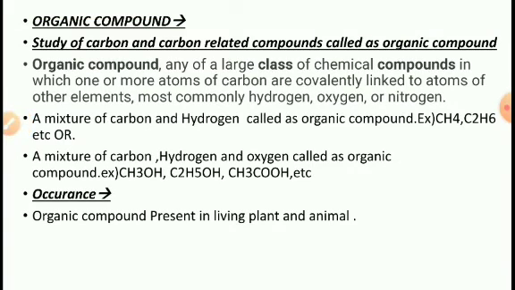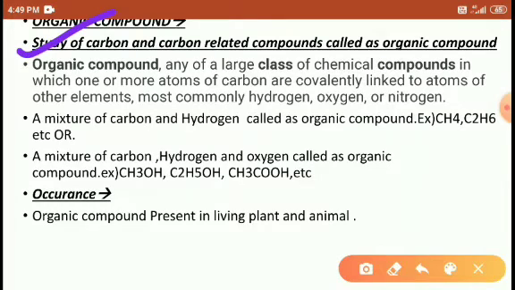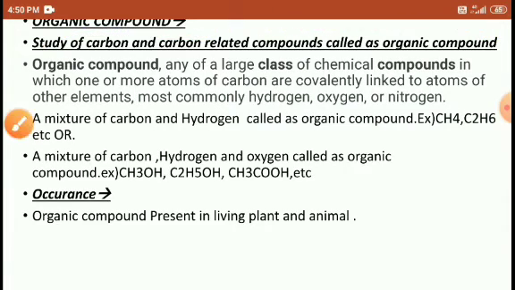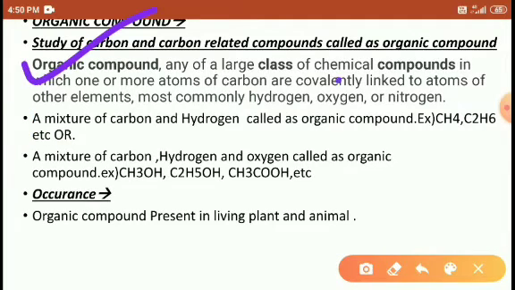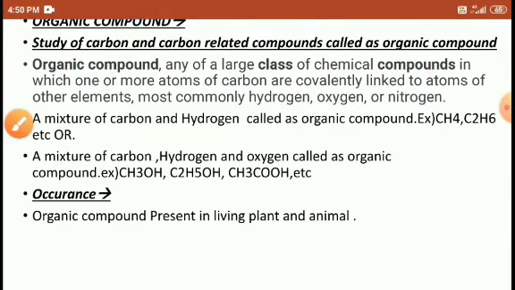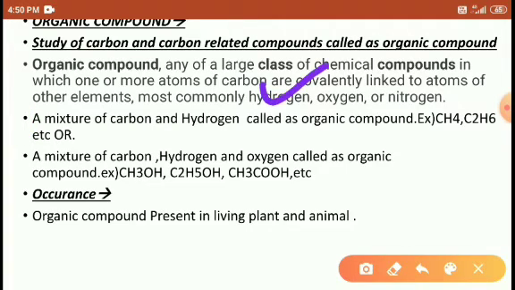So what is meant by organic compound? Organic compound means the study of carbon and carbon-related compounds. Organic compounds are large classes of chemical compounds in which one or more than one carbon atom is covalently bonded with hydrogen, oxygen or nitrogen, etc.